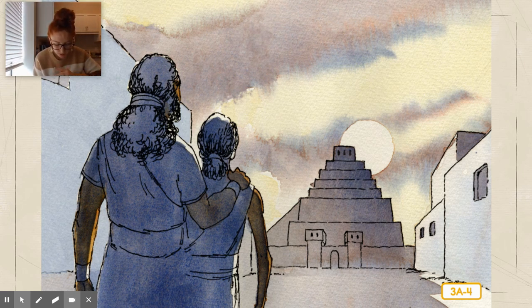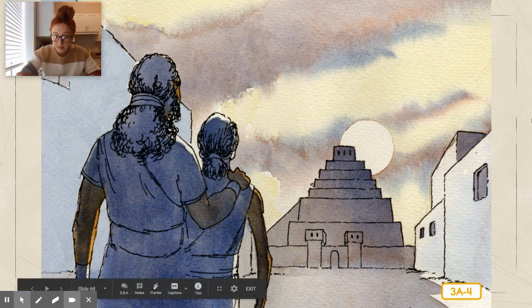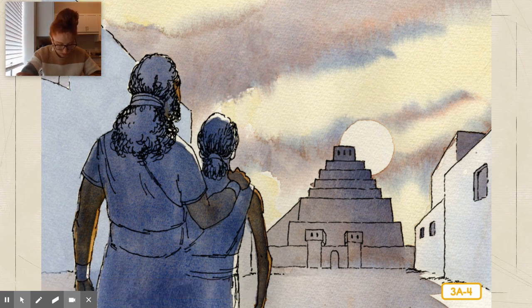Omar happily agreed to go to the temple of Marduk, for it was one of his favorite parts of the city. Even from a distance, they could see the lofty ziggurat rising up many feet into the air. So do you see the ziggurat in this picture? It's this right here, okay? Remember, it's a pyramid-shaped building with a temple on the top, okay? Say the word ziggurat. Ziggurat. It's a weird word, isn't it? Okay. Its wide steps climbed up and up to the small temple on top.